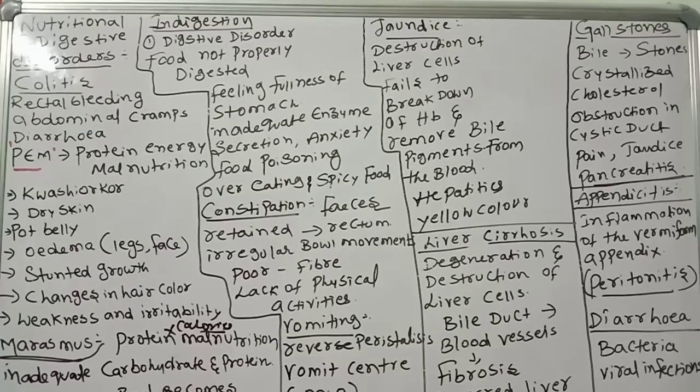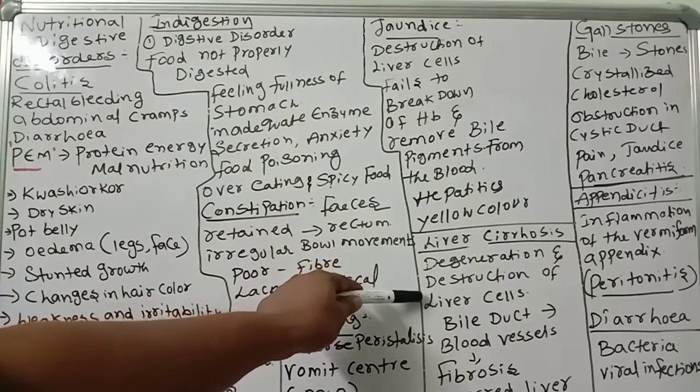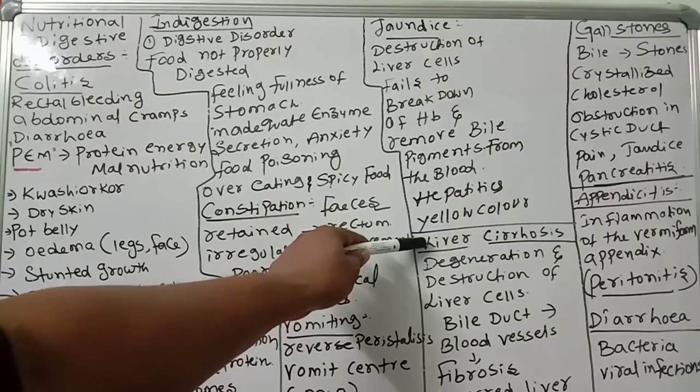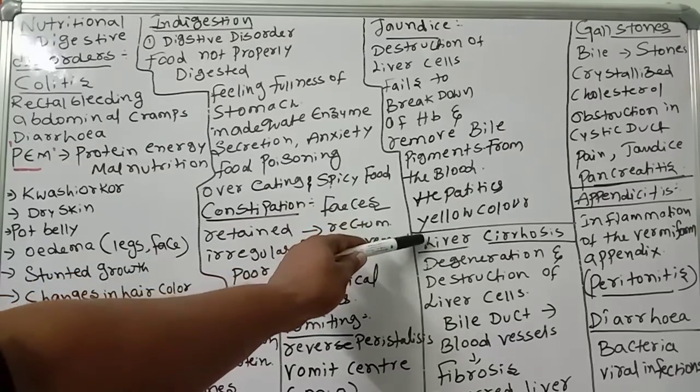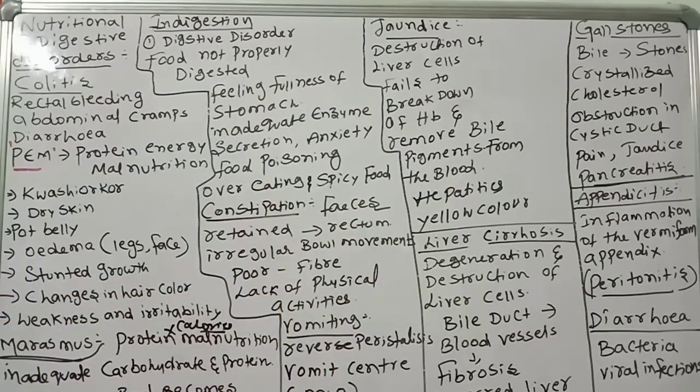In alcohol-addicted people, the liver will definitely be damaged because of complete disturbance, degeneration and destruction of liver cells, which causes liver cirrhosis. What is it called? Liver cirrhosis. This is the most important point.